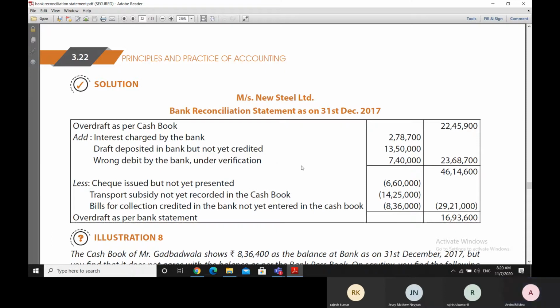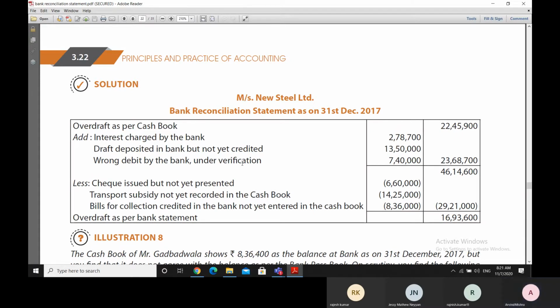So therefore, this amount of 7,40,000 rupees needs to be reduced from the cash book balance because of this entry, cash book balance is more than the bank statement balance. But since we have started with an overdraft, instead of reducing, we'll add it. So we are adding these three amounts totaling to 23,68,700, and then adding these three amounts here and getting a figure of 46,14,600. Now this is a minus figure, you must remember.